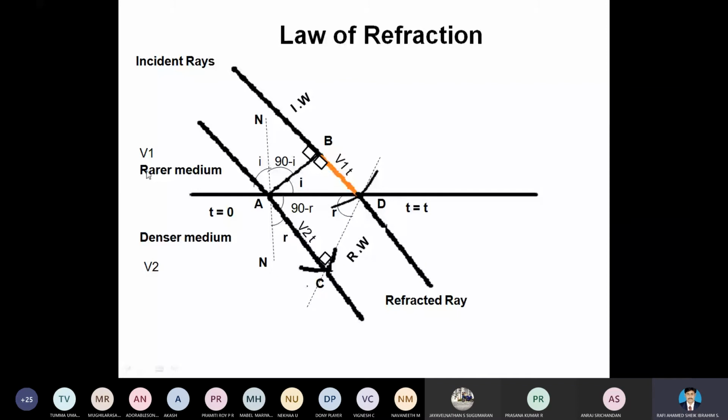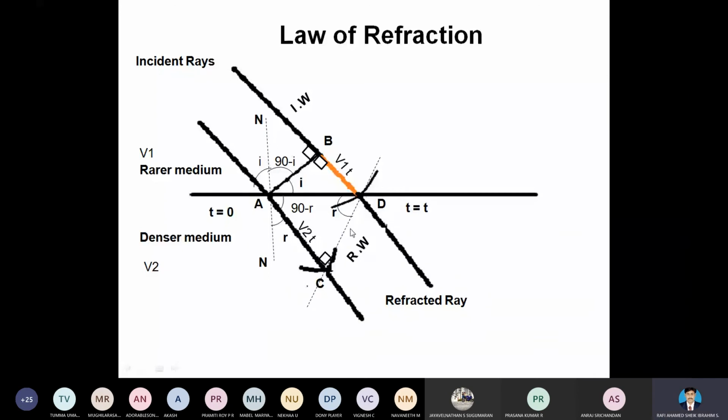We are having a rarer medium, open space, and a denser medium, a material medium. For A, the wavelet which we have considered here is C. For B, the wavelet which we have considered is D. When we draw a tangent line for these two wavelets C and D, it will act as the source of the secondary wavefront.